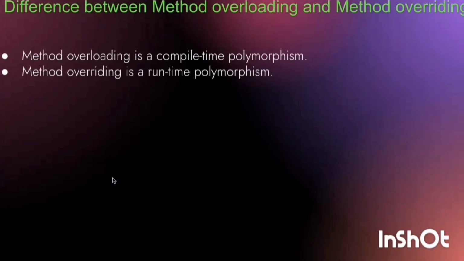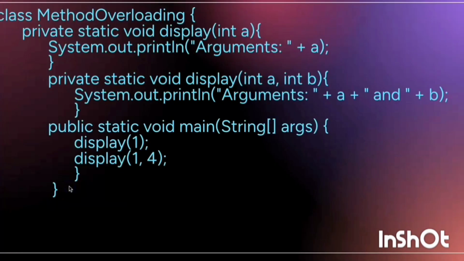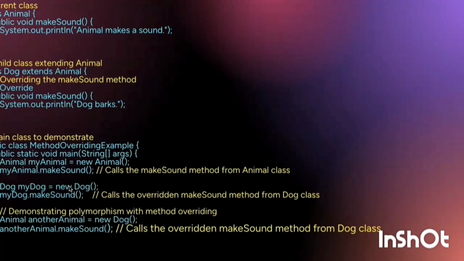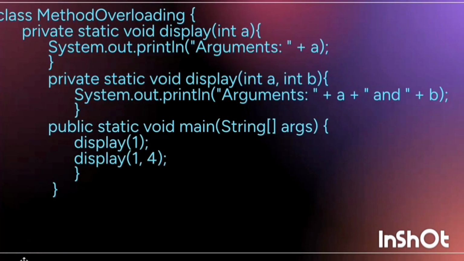Next is difference between method overloading and method overriding. Method overloading is generally done at compile time, but method overriding is done during runtime polymorphism. So this is the example of method overloading, and this is for method overriding. For method overloading, we have written this program, and for method overriding, we have written the next program.